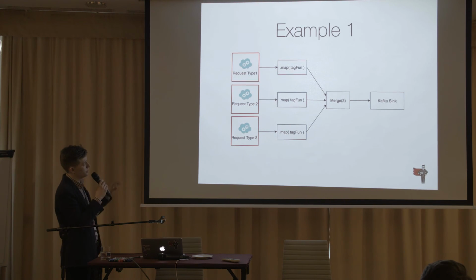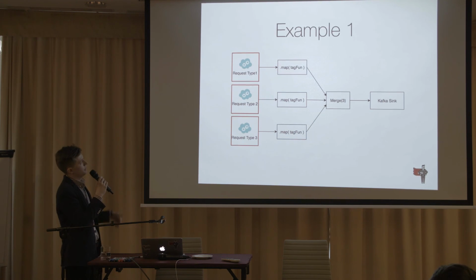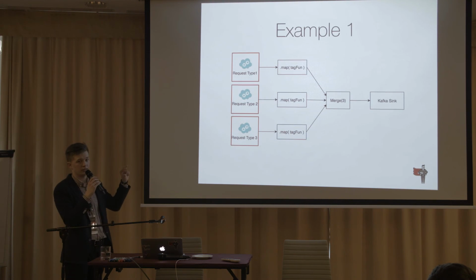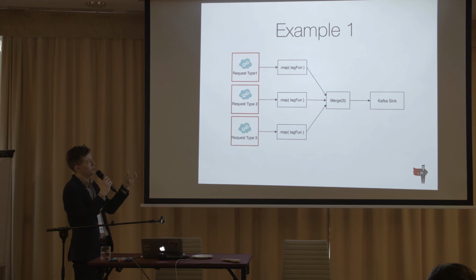Suppose that this is our application, and we have three types of requests to an external service: request type 1, request type 2, and request type 3. In the first request, for example, we are getting users from the external service. In the second request, we are creating a user, and in the third request, we are, I don't know, finding a user by first name. We can have three separate circuit breakers, one on each of them. And then we can expose the metrics and map them with some tag functions, so we can tag each of the metrics with a specific request type.